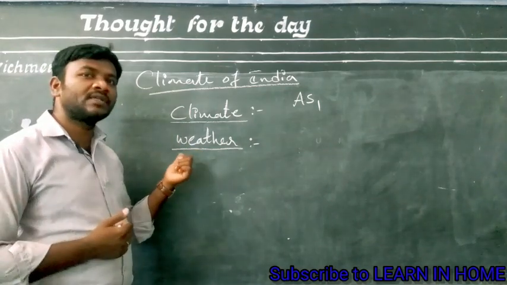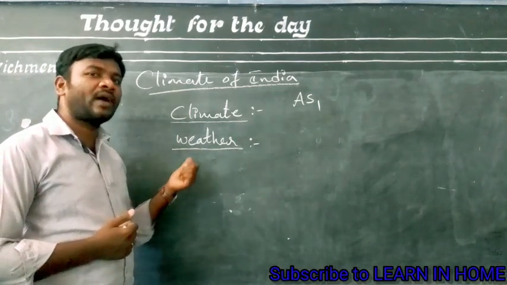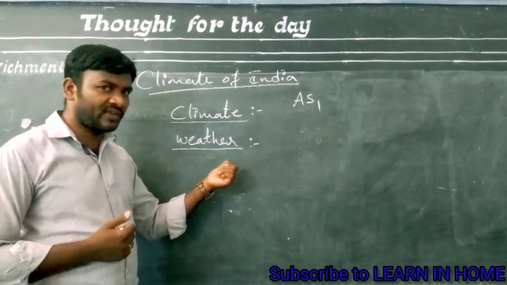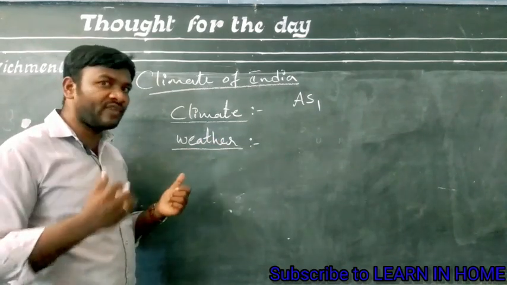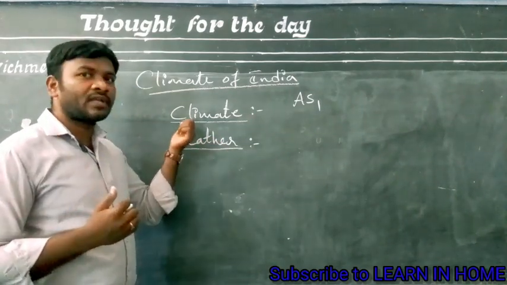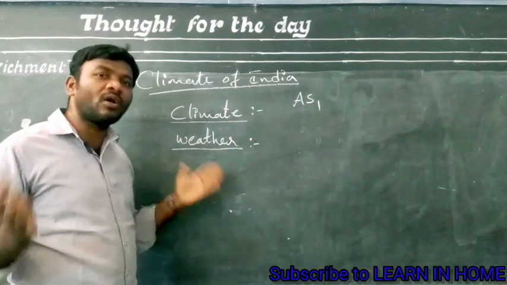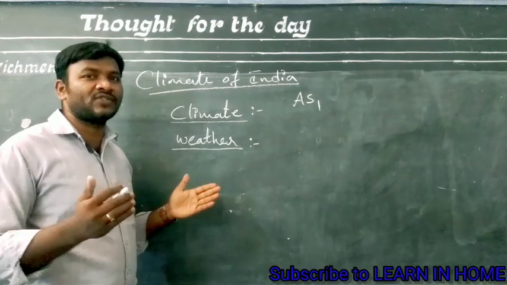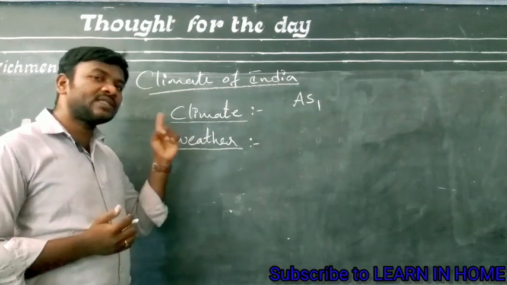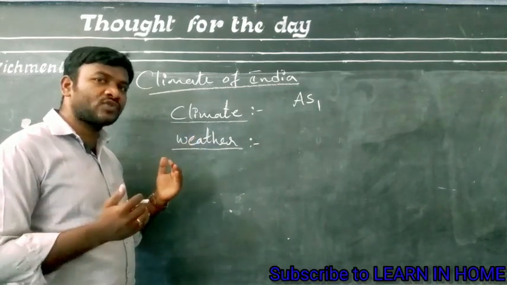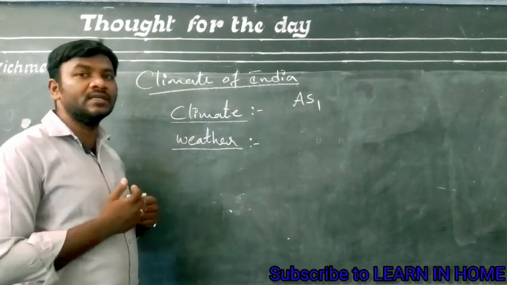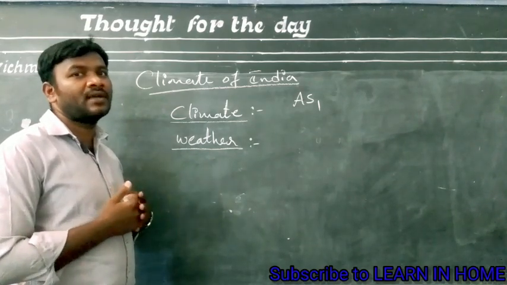So once again, this is the definition, sir. The atmospheric elements that remain for a short period of time and for a short area can be termed as weather, and they can fluctuate very frequently. Climate: the atmospheric elements that remain for a large period of time and for a large area can be expressed as climate, and this is measured by taking the averages from the past 30 years.